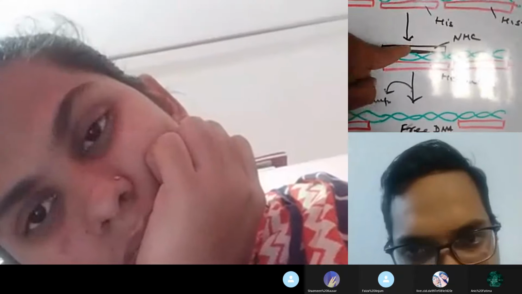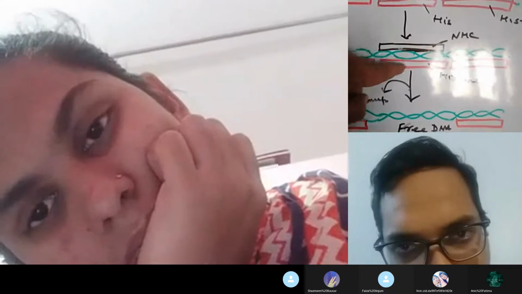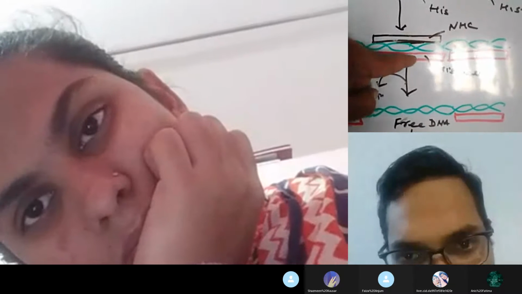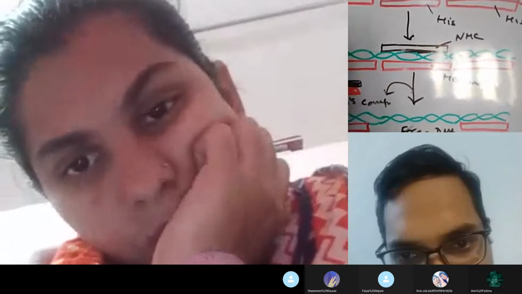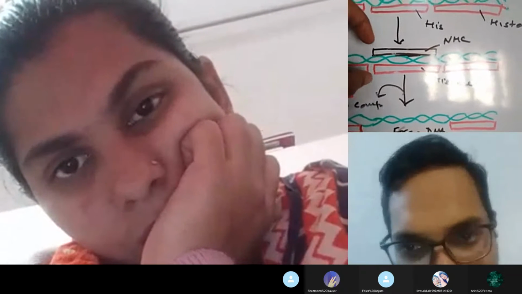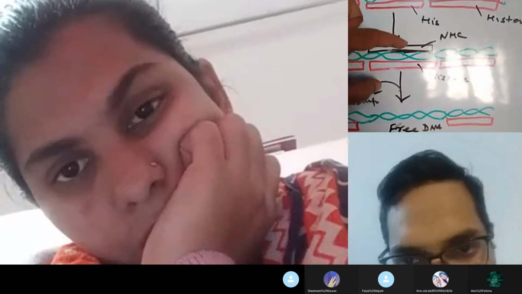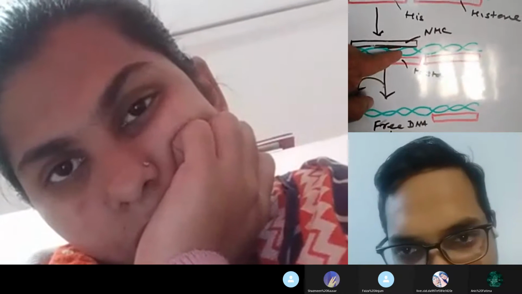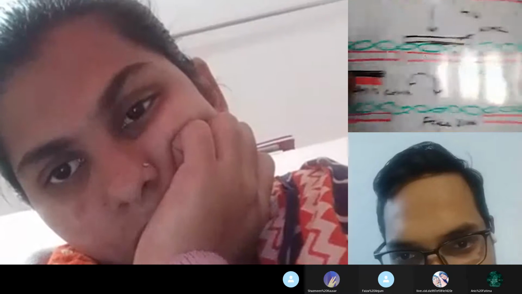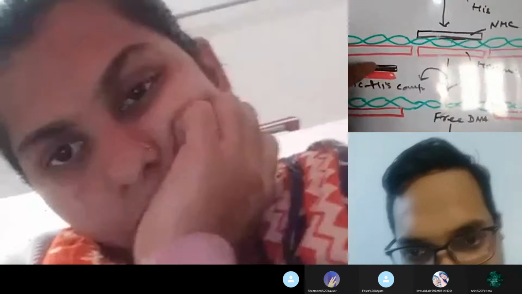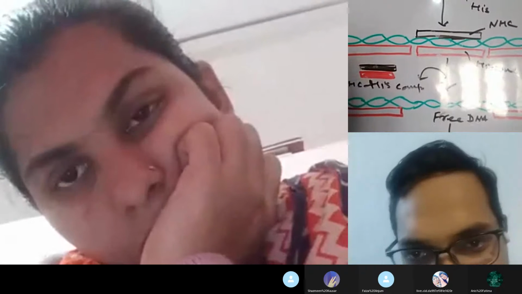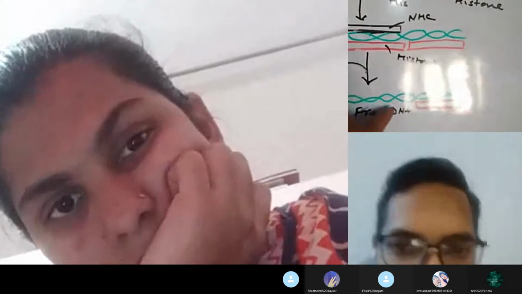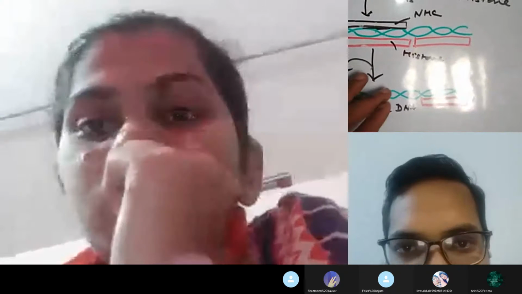When this non-histone protein comes in contact with the DNA, it forms a complex with the histone protein, and as a result of the formation of the complex between the non-histone and histone protein, the histone protein gets removed from the part of the DNA. And look here, this is the complex of non-histone protein and histone protein, and this part of the DNA has become free of the histone protein.